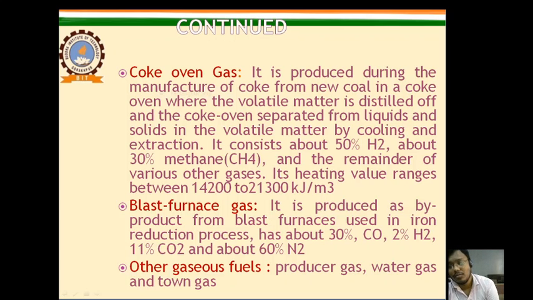There are different types of fuel used in different areas: solid fuels like coal, liquid fuels like petrol, diesel and alcohol, and gaseous fuels like LPG and CNG. LPG is used in our home for cooking purposes. CNG, compressed natural gas, is used in vehicles.